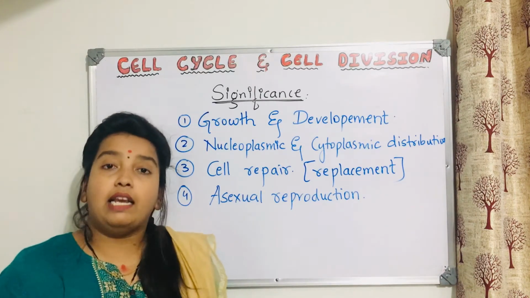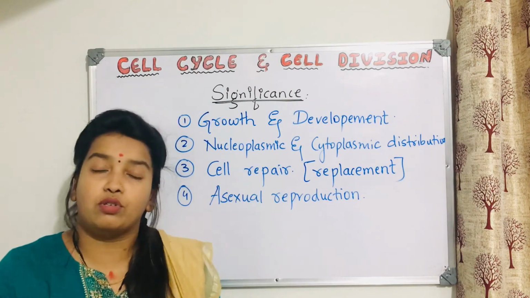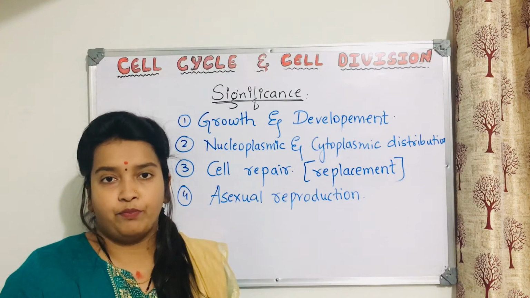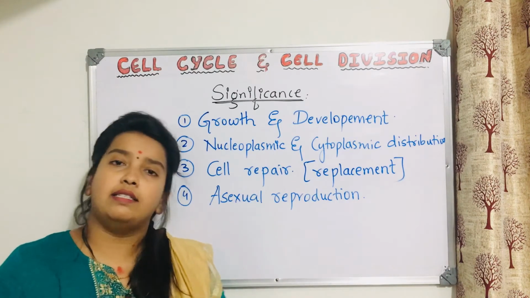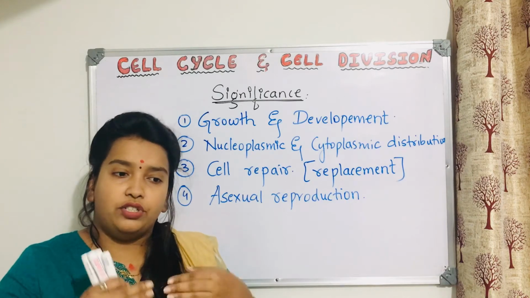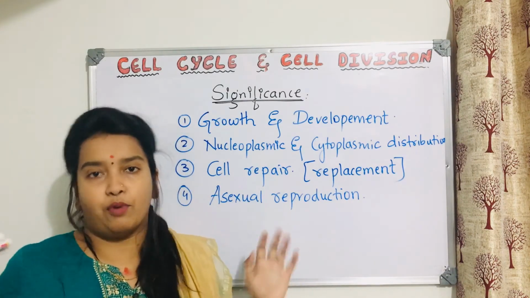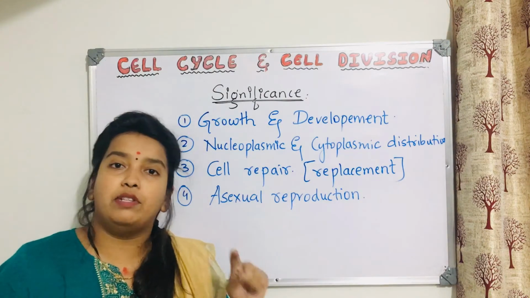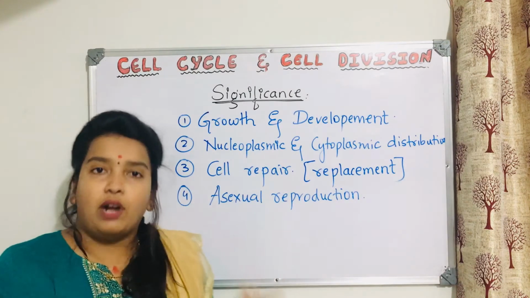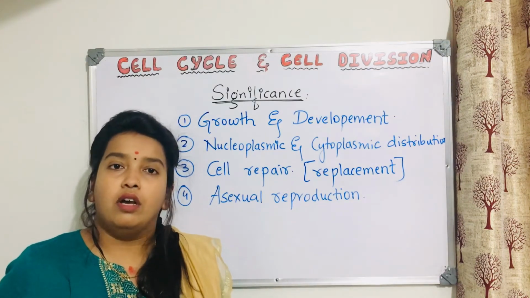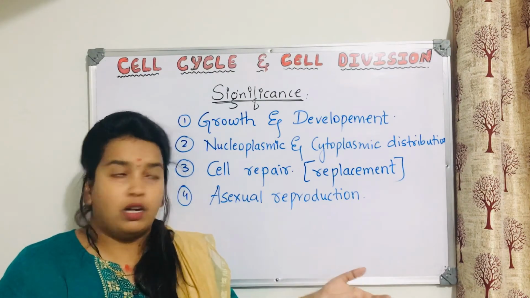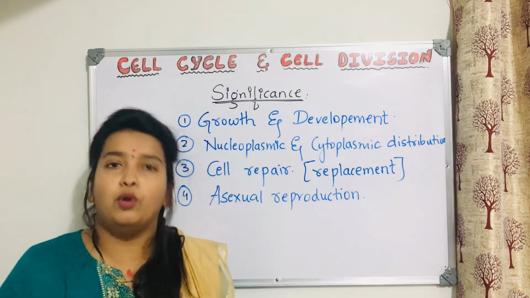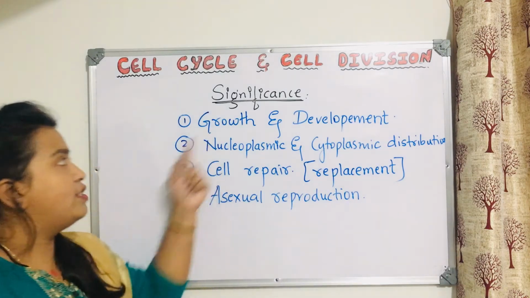That means in higher organisms, the process of cell division is just cell division, but in lower organisms cell division itself is reproduction. There are lower plant cells, lower animal cells which just divide, and that is the reproduction. So asexual reproduction happens because of mitosis. The cell divides, nucleoplasmic and cytoplasmic distribution will happen, and that itself is reproduction in some lower organisms. So mitosis plays an important role.